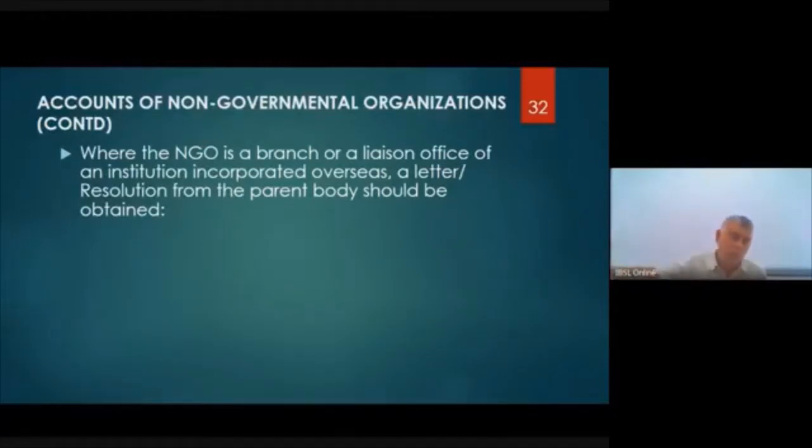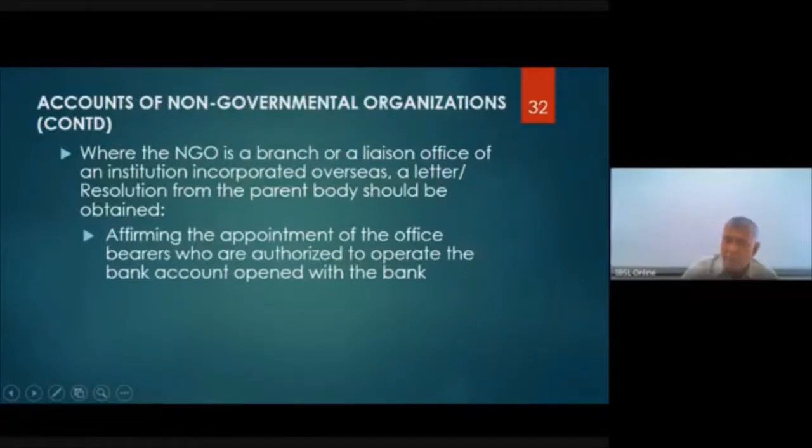Now, to open the account here, the parent body or the head office of theirs must have taken a decision. Now, that decision is coming in the form of a resolution of the parent body. You must take a copy of that resolution to open the account.